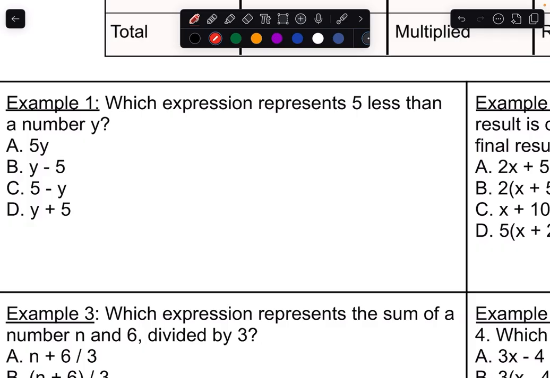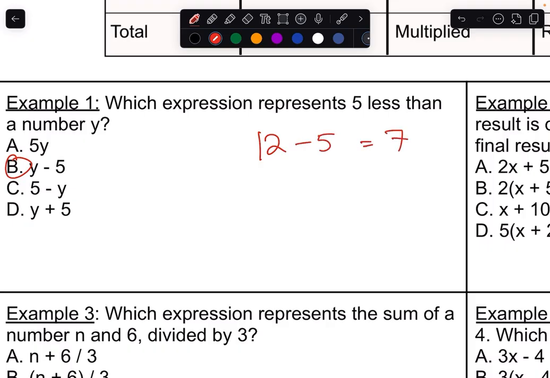I like to think of it like this. It is going to be B. We have some number y. Pretend it's 12, and I asked you, give me a number that is 5 less than 12. You wouldn't say 5 minus 12 is negative 7. No. You would say a number 5 less than 12, just do 12 minus 5, and you get 7.